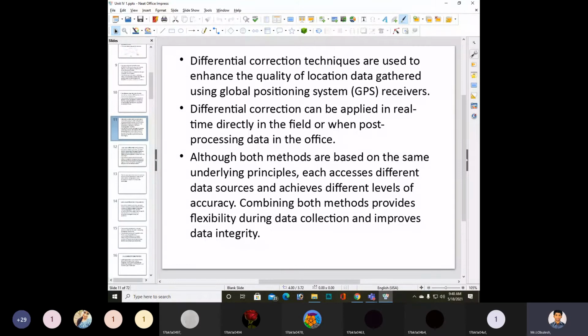each accesses different data sources and achieves different levels of accuracy.